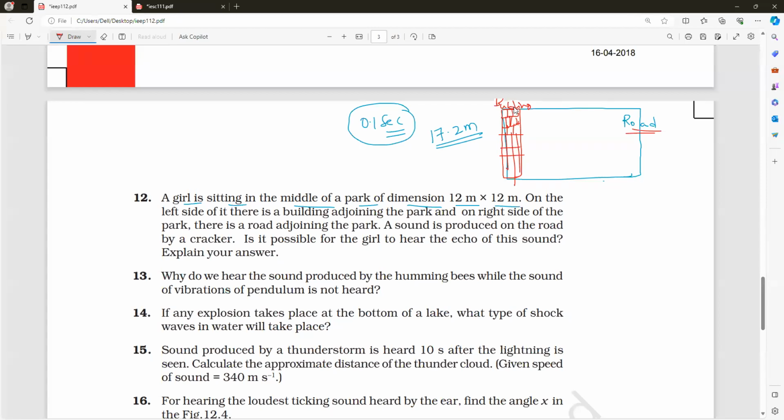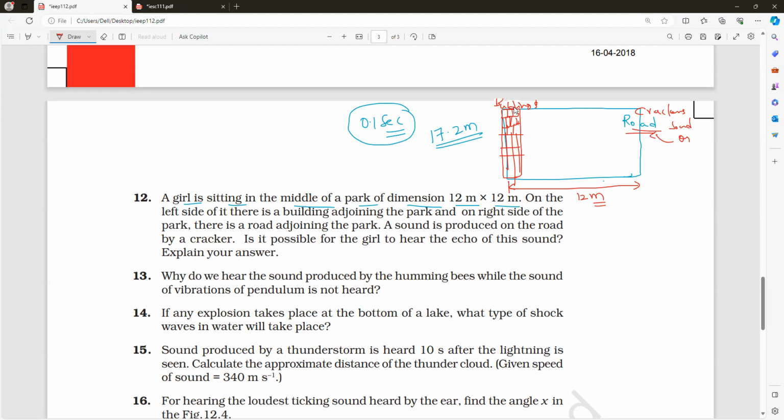What is the distance between them? The distance between the building and the road. It is 12 meters. I'm taking 12 meters inside. Is it clear? The distance between the building and the road is 12 meters. Now, there is a road adjoining. The sound is produced on the road by a cracker. So, cracker sound on the road.